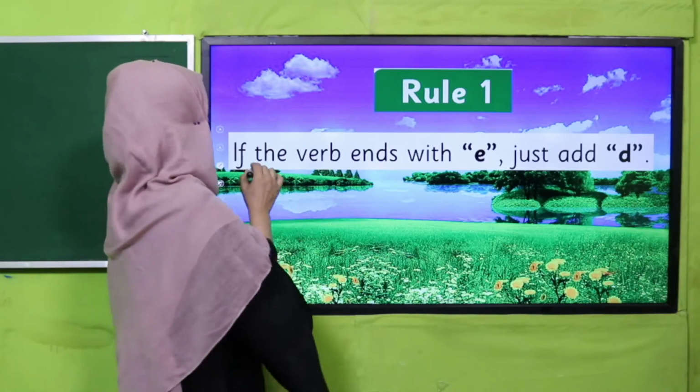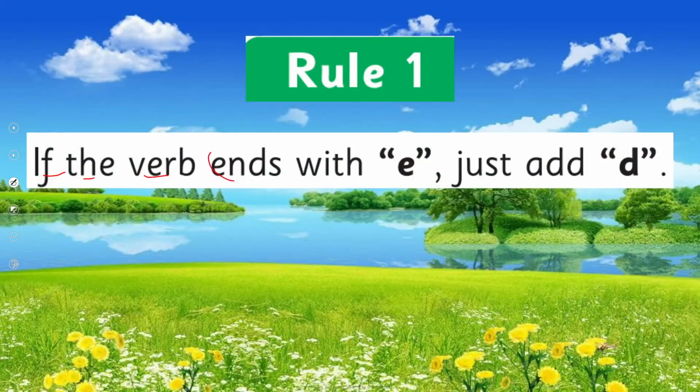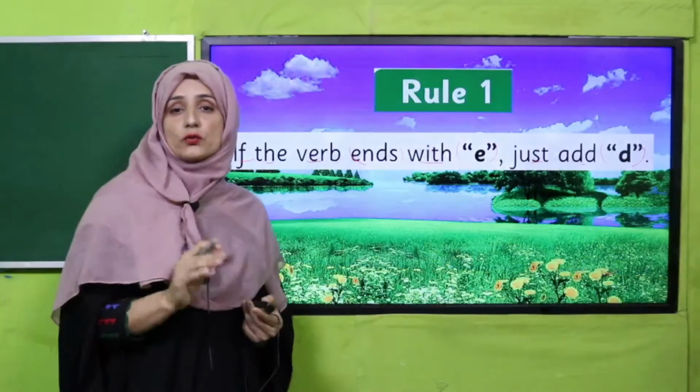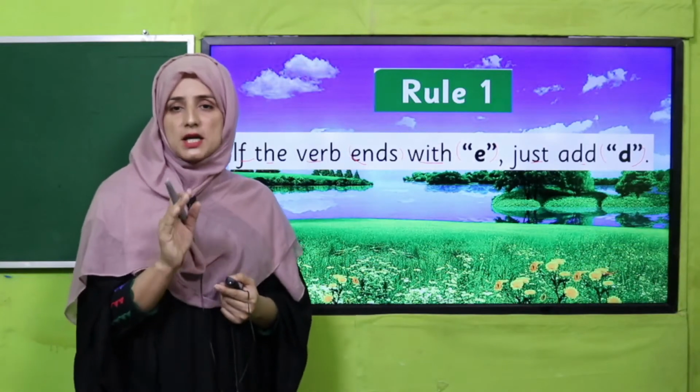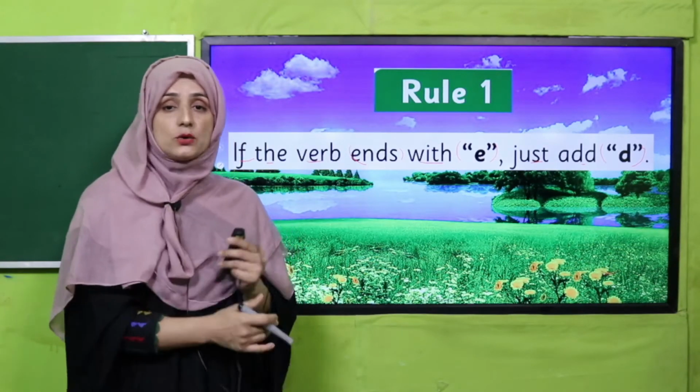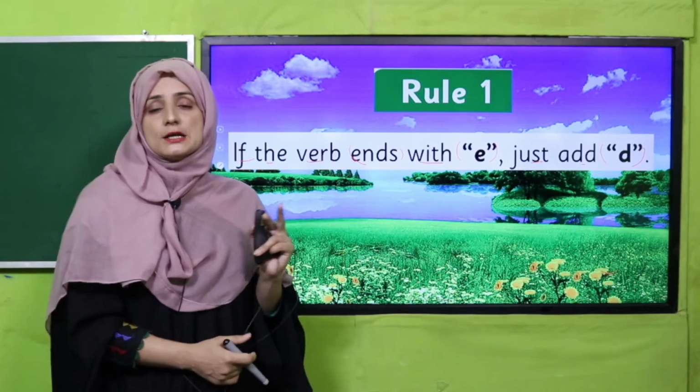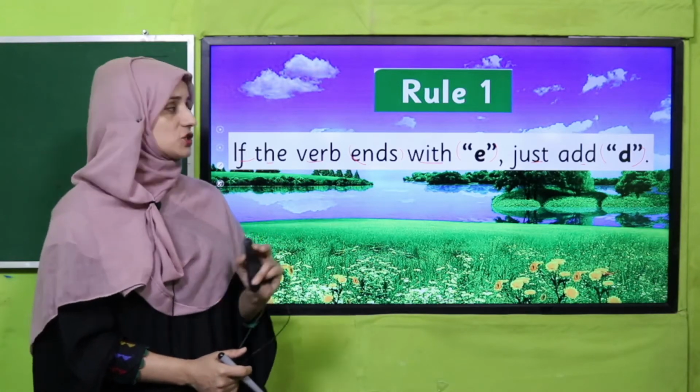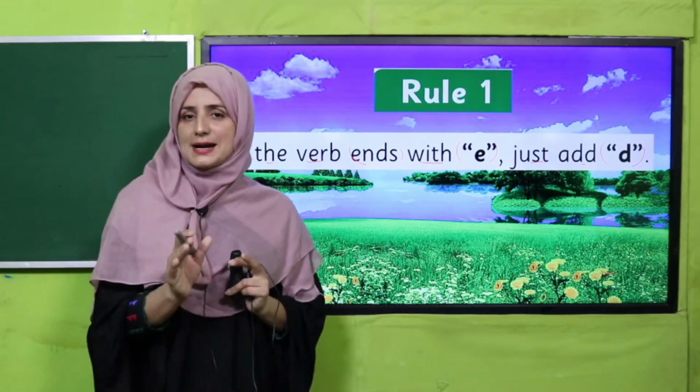Rule number 1 is: if the verb ends with e, just add d. Yes, my dear students. There are a few such verbs. If those verbs end with e or double e, then we have to add just d. We will not add ed.